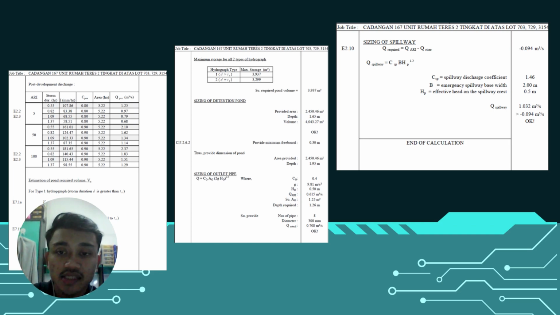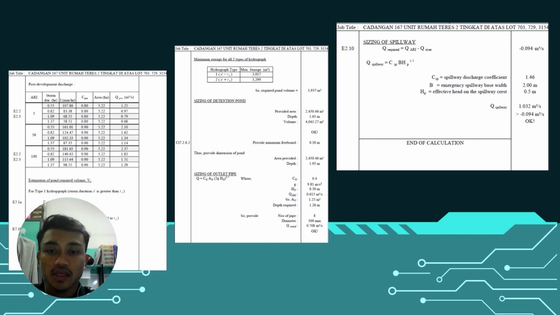Then we calculate the sizing of the outlet pipe, and we provide the number of pipes with a diameter of 300 millimeter, and we got Q actual 0.708 m³/s. That means okay. Then we calculate the sizing of the spillway, and we got Q required of negative 0.094 m³/s. We find the Q spillway, and we got 1.032 m³/s, which is larger than Q required, negative 0.094 m³/s.